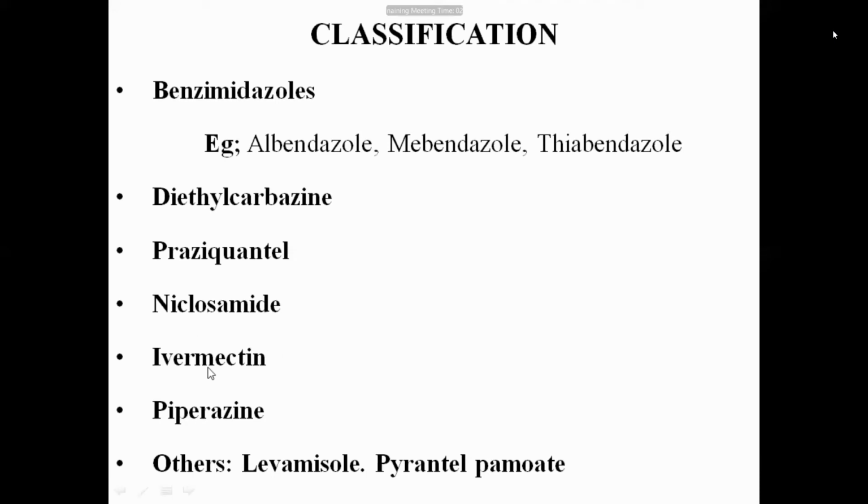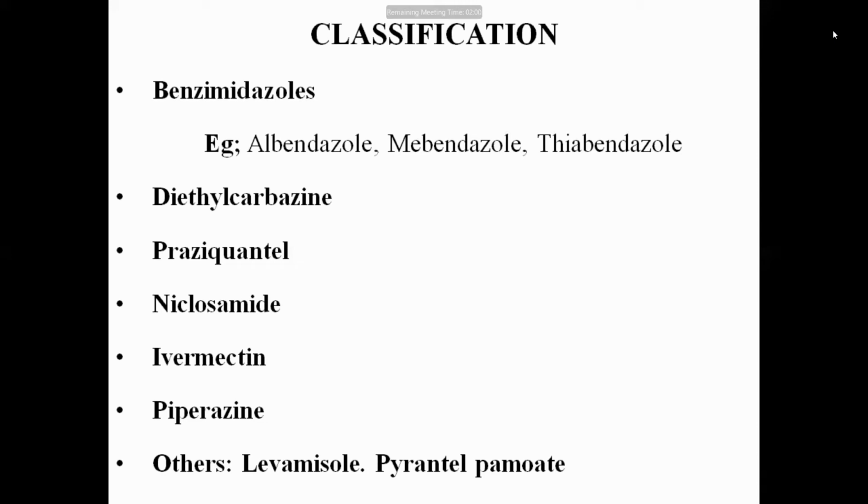We will discuss that in the coming classes when we discuss ivermectin. But I have to say that ivermectin is also being used for the treatment of COVID-19 because it has antiviral properties also.